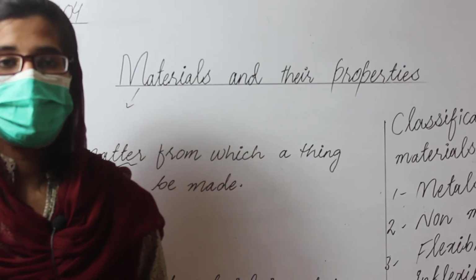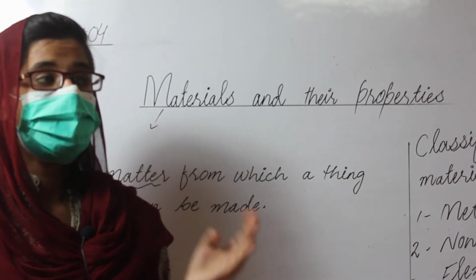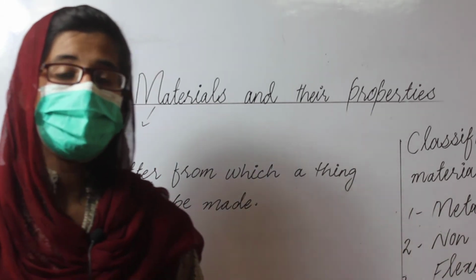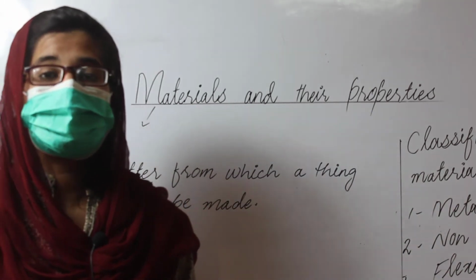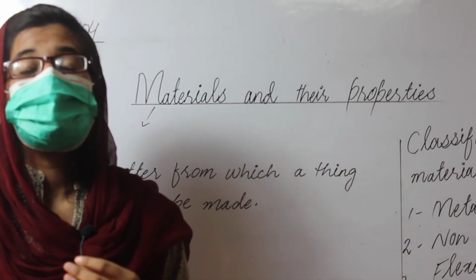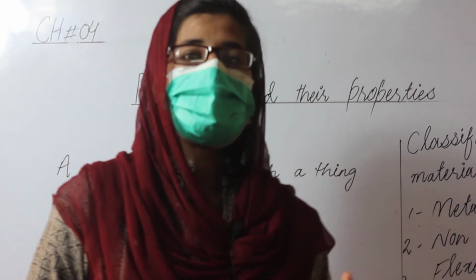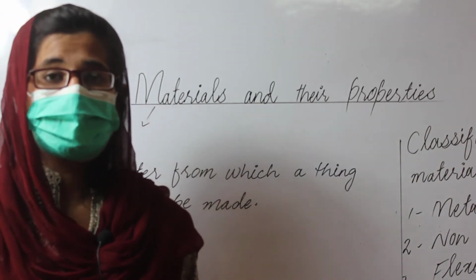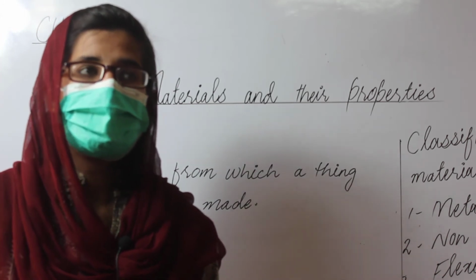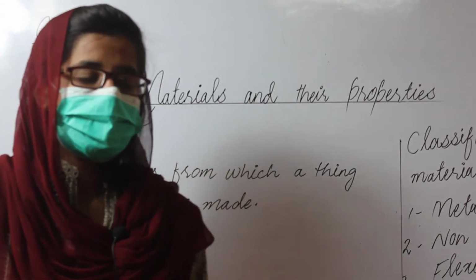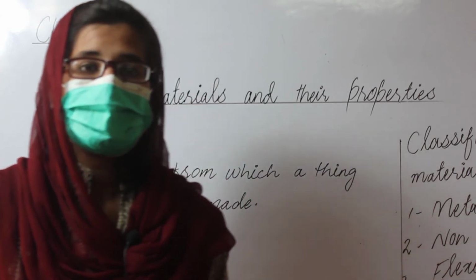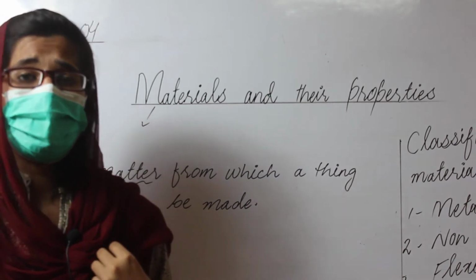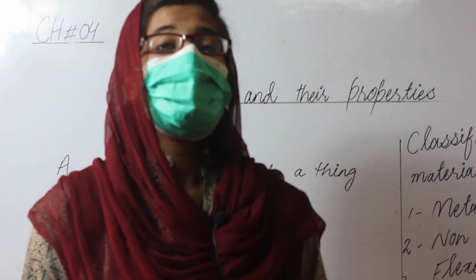Today we have learned about chapter number 4, materials and their properties. First of all, I have told you what material is. Material is matter from which a thing is or can be made. Now what is matter? Anything that has mass and occupies space is called matter. For example, a chair is matter because it has weight and occupies space. We are matter because we also have weight and occupy space.